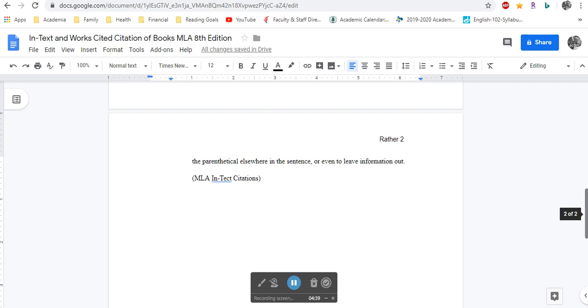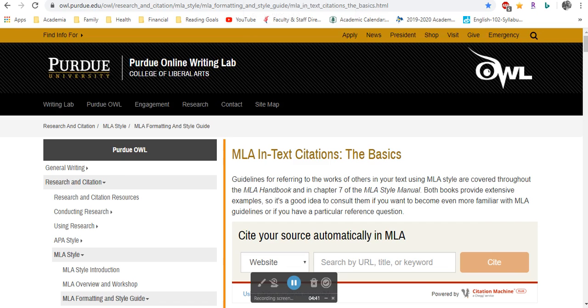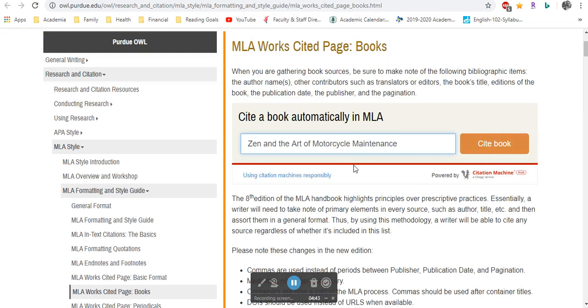The problem with that, though, is you noticed I had to take some time to make sure I had entered the correct publisher in order to get the correct citation. I had to check and make sure all the information was there.